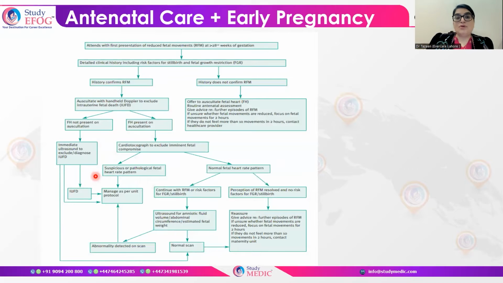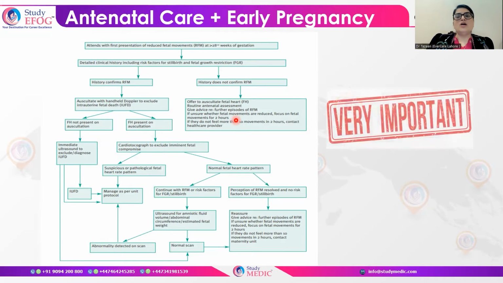This is a beautiful chart which describes the management of reduced fetal movement. First of all, remember that for any patient who is coming to you with reduced fetal movement, you have to see whether it is the first presentation or she is coming multiple times, or these are recurrent episodes of reduced fetal movement.